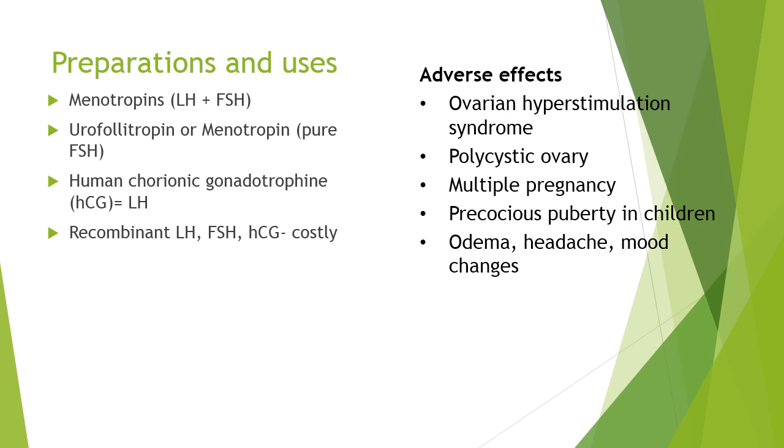They can cause multiple pregnancy because ovulation from both ovaries can lead to multiple ova which are ready for fertilization. They can cause precocious puberty in children because these hormones, when given at the wrong time, can lead to early puberty. They can also cause edema, headache, and mood changes.